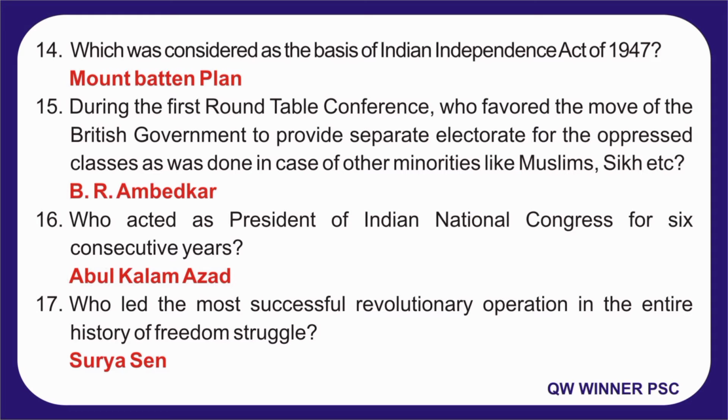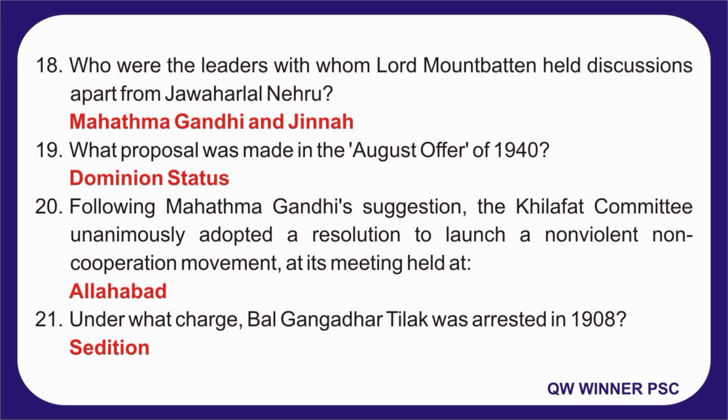16. Who acted as President of Indian National Congress for 6 consecutive years? Answer is Abul Kalam Azad. 17. Who led the most successful revolutionary operation in the entire history of the freedom struggle? Answer is Surya Sen. 18. Who were the leaders with whom Lord Mountbatten held discussion apart from Jawaharlal Nehru? Answer is Mahatma Gandhi and Jinnah.